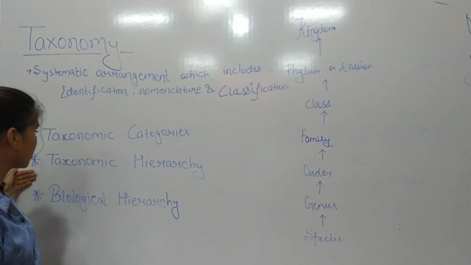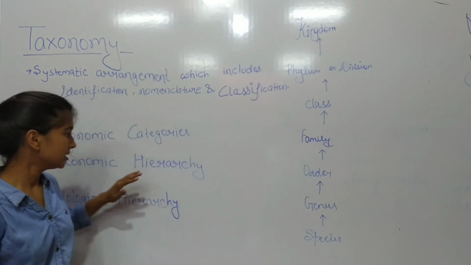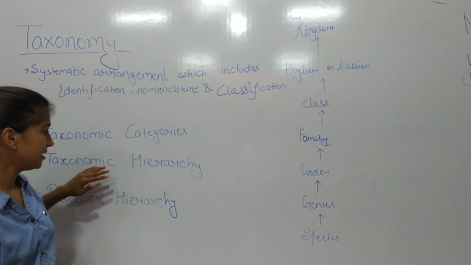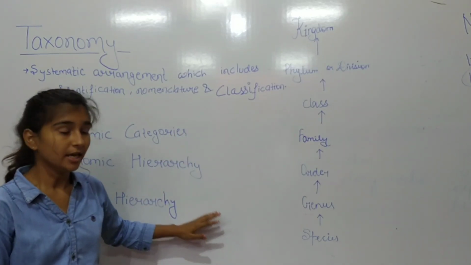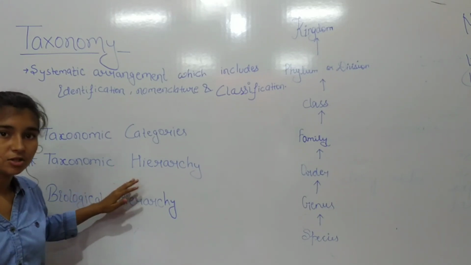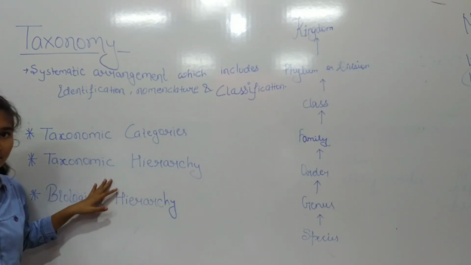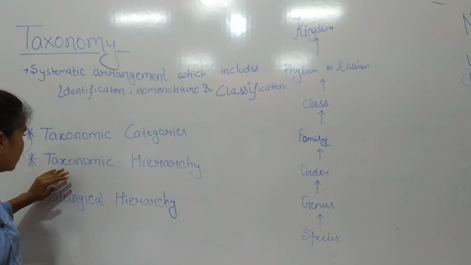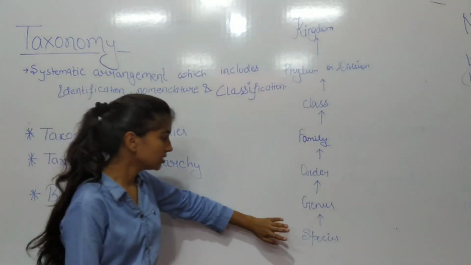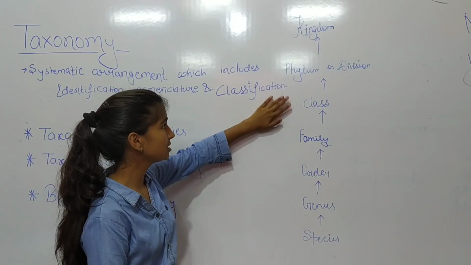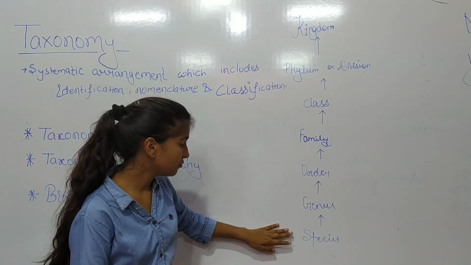Now we will move towards the taxonomic hierarchy. Taxonomic hierarchy is the arrangement of organisms in successive increasing or decreasing order from species to kingdom and kingdom to species. It is also known as Linnaean hierarchy, as it was first proposed by Carolus Linnaeus. Taxonomic hierarchy includes obligate biological categories: species, genus, family, order, class, phylum or division, and kingdom. Now we will describe them one by one.